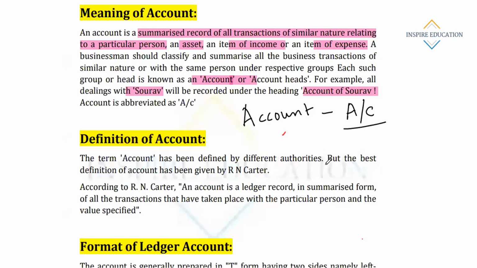So what we have discussed: the meaning of account. An account is a summarized record of all transactions of similar nature. All transactions of similar nature, suppose a particular person or asset or income, are recorded in a particular account, which is called an account.